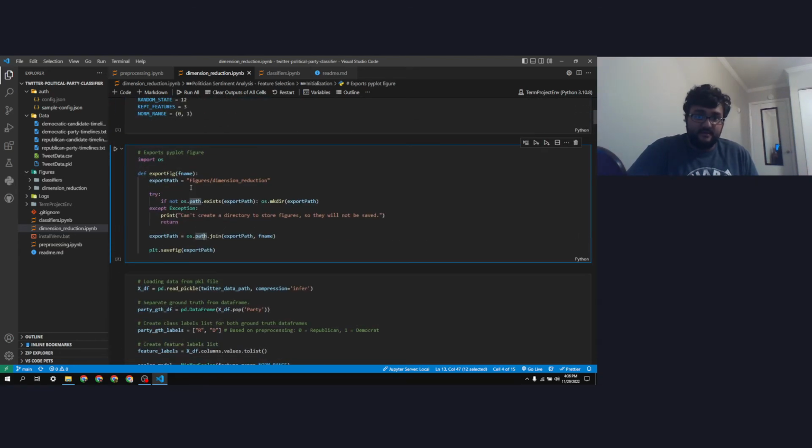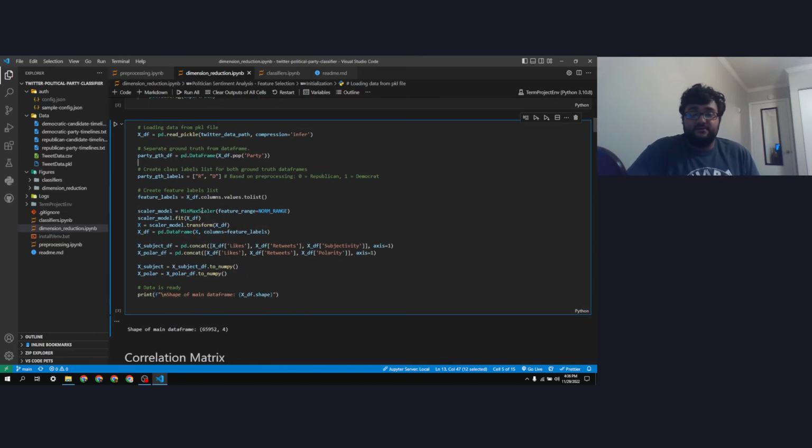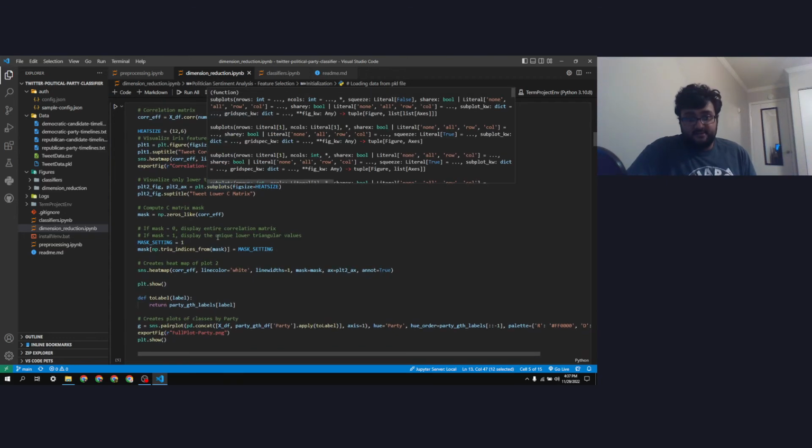This is the export function to create the figure images. This is loading in the data. It reads it from the pickle file, normalizes it, and gets all the features. It also drops the subjectivity and polarity, so it creates two separate data frames. Once that is done, it prints out the shape and moves on to the correlation matrix.